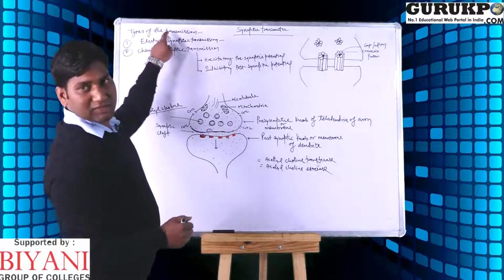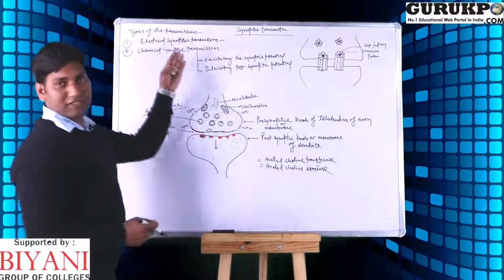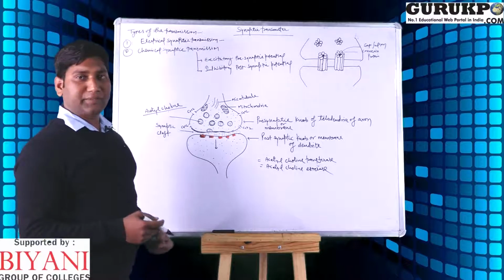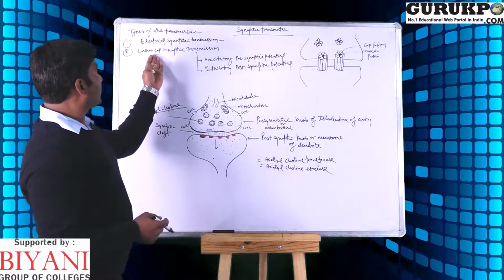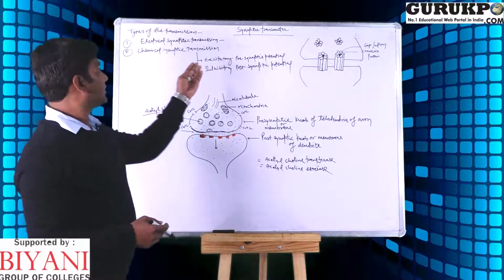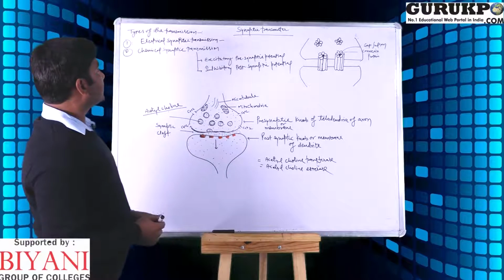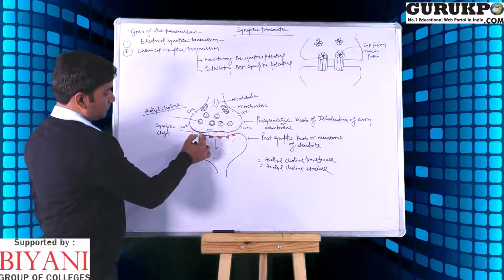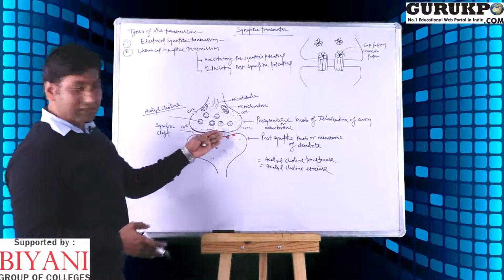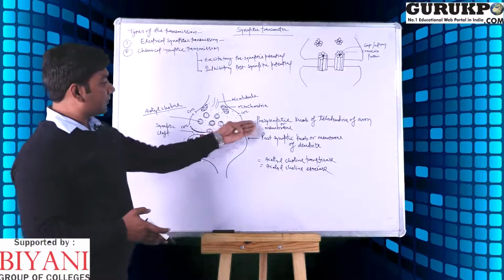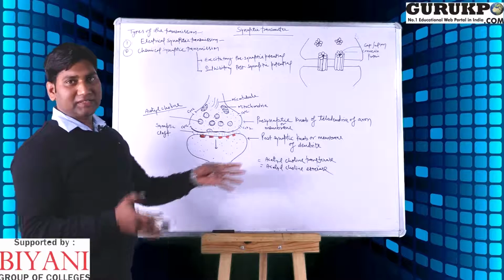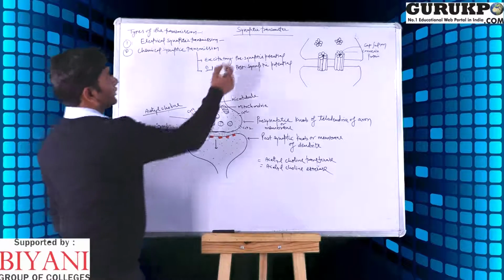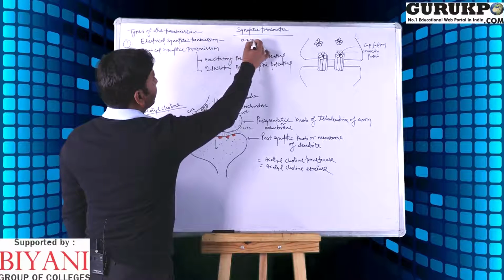The types of transmission. There are two types of transmission that occur in the synaptic process. One is electrical synaptic transmission, and the second is chemical synaptic transmission. Electrical synaptic transmission occurs when the gap of the synaptic cleft between the presynaptic and postsynaptic membrane is low, below 0.2 mm.